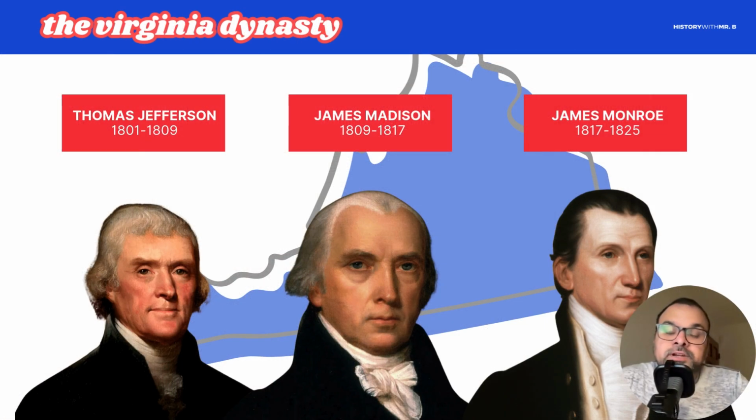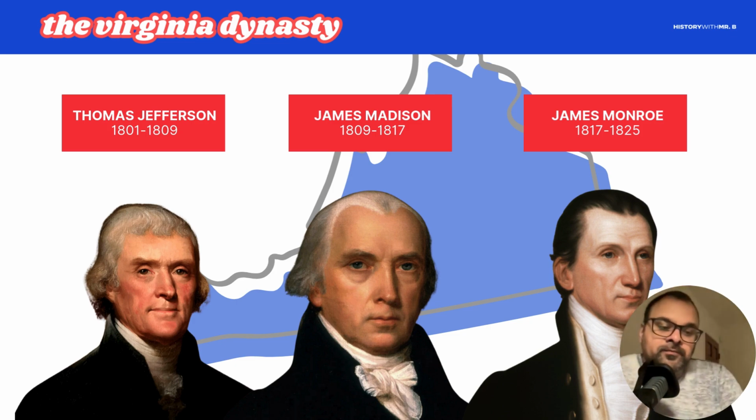Now, the election of 1800 is also sort of the beginning of what becomes known by a couple of different names. One, we call it the Virginia Dynasty because the next three presidents are all from Virginia. So you have Thomas Jefferson, who takes office in 1801. He goes till 1809. James Madison is elected in 1808 and reelected again in 1812. James Monroe is elected in 1816 and then is reelected again in 1820. So he serves all the way to 1825.